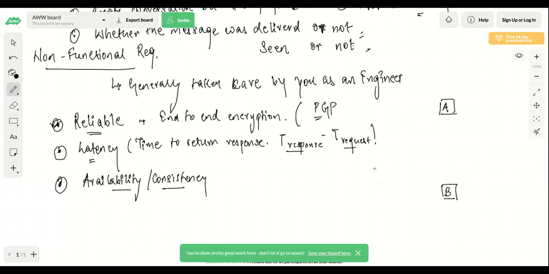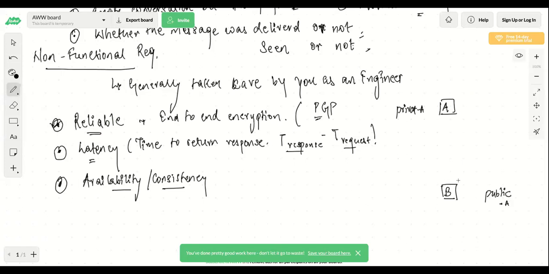Now user A shares their public key with user B, and user A has a private key. The private key exists only with A. This is the private key of A, and this is the public key of A.